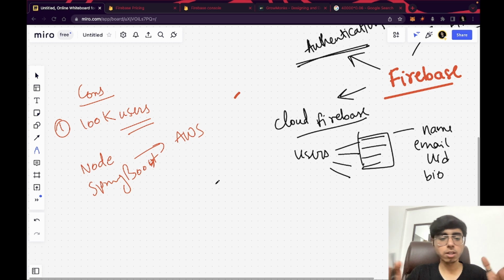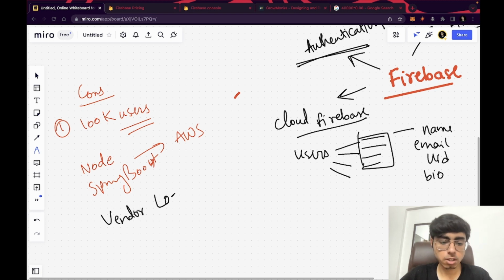Or you can contact Google support to get your data, but it's kind of vendor lock-in. So it's a concept called vendor lock-in, where you as a customer get stuck with a vendor. Firebase is a vendor, and you get stuck with a vendor with your data, right? Let's say tomorrow Firebase doesn't want to give your data, then you have to be stuck with Firebase. So this is a concept called vendor lock-in, right? So this was another con of Firebase.